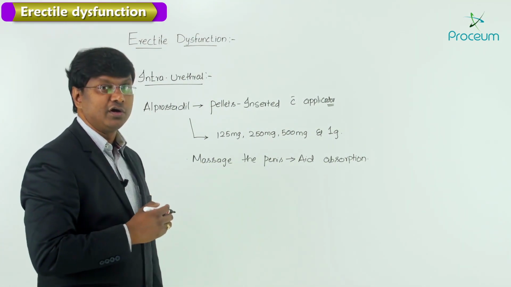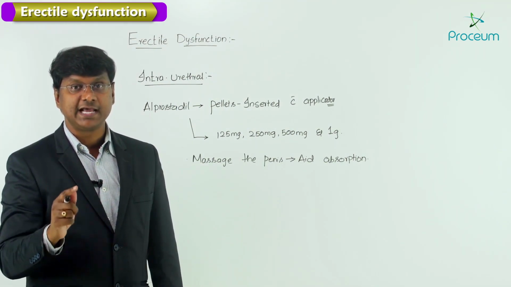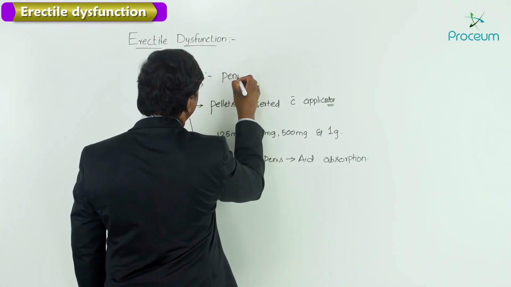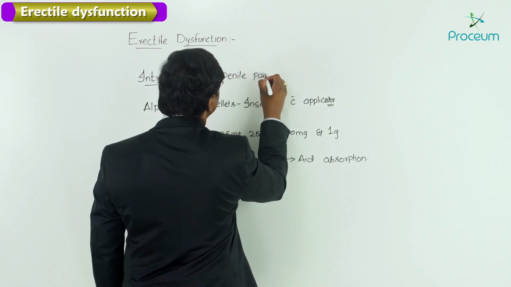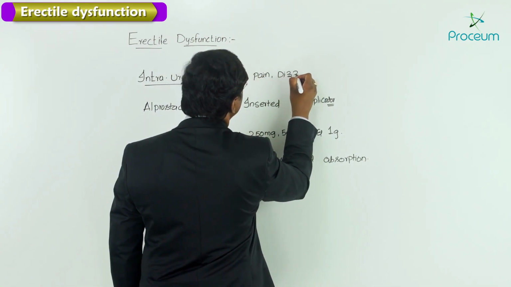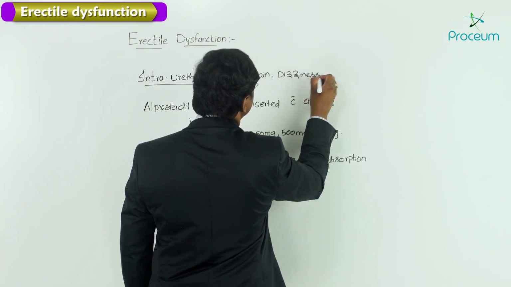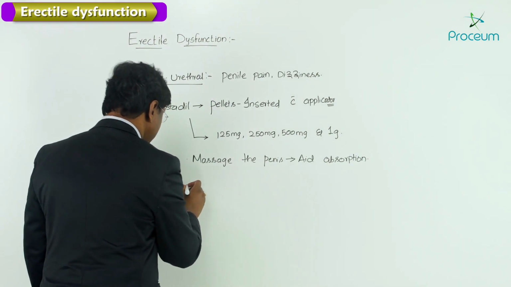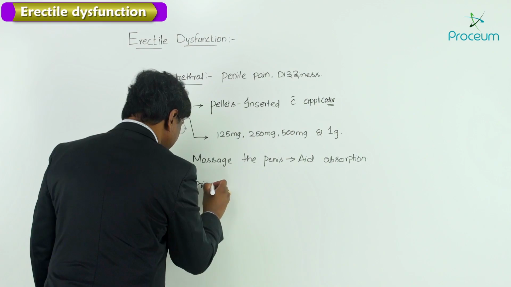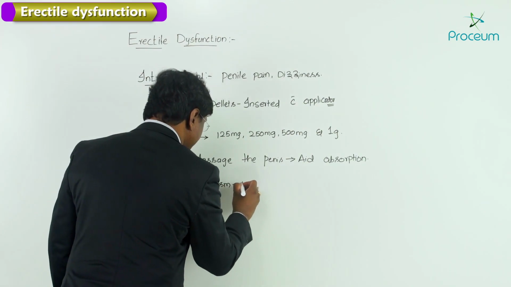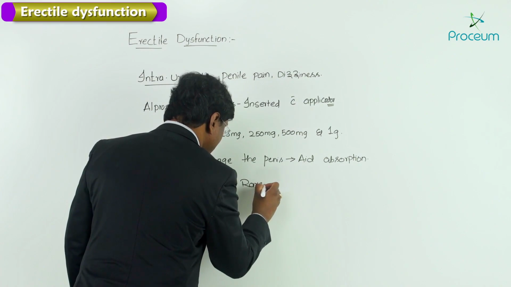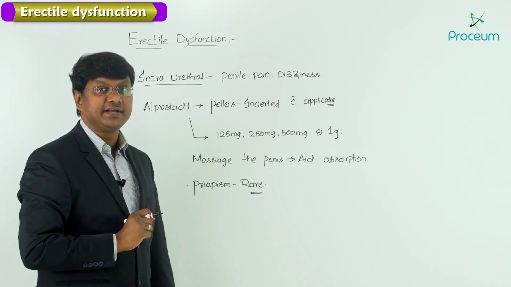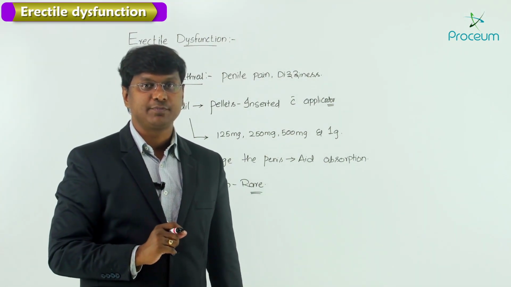And what will be the side effects of this intraurethral formulation of alprostadil? This can cause penile pain. There can also be dizziness. So penile pain as well as dizziness, followed by priapism, which is rare. So these will be the adverse effects with the intraurethral formulations of alprostadil.